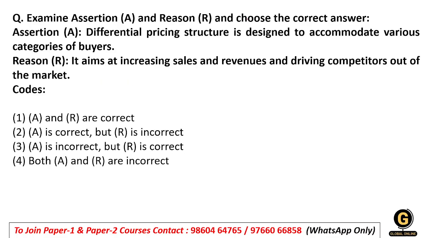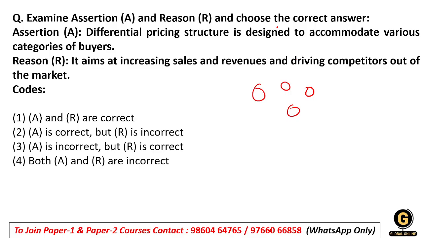Assertion says differential pricing structure is designed to accommodate various categories of buyers, and the reason is it aims at increasing sales and revenues and driving competition out of the market. So students, try to understand: differential pricing structure is generally designed to accommodate various categories of buyers, which means prices are differentiated as per buyers.